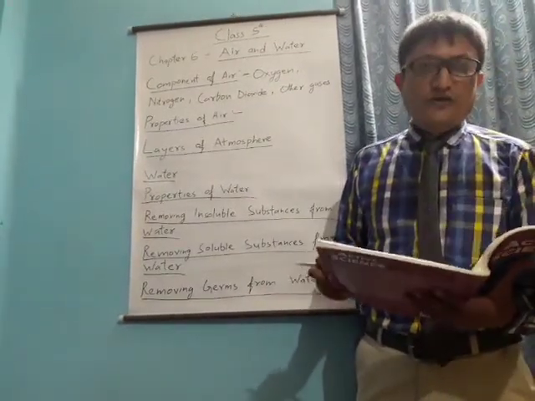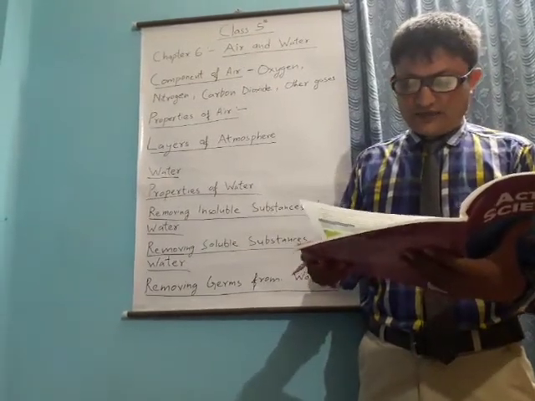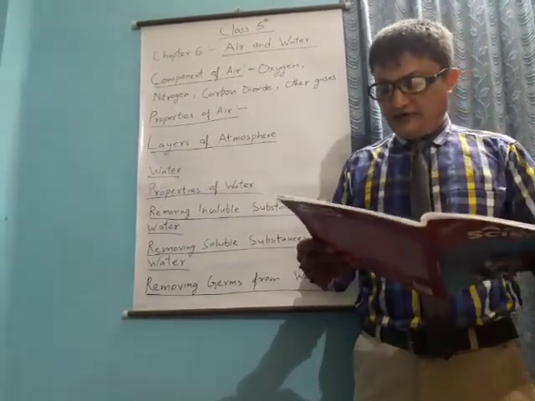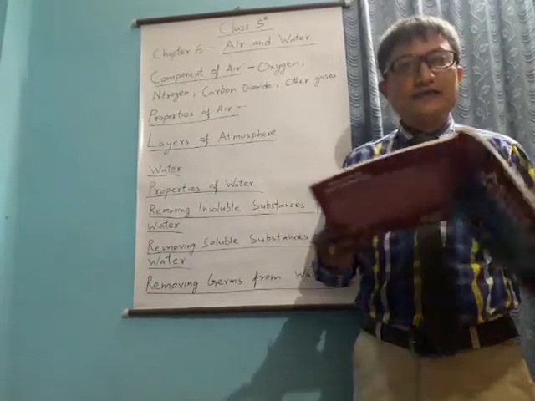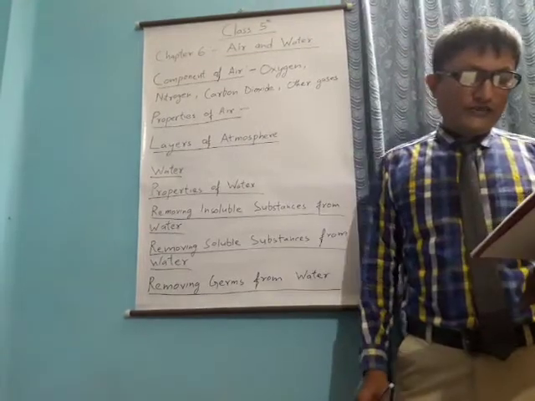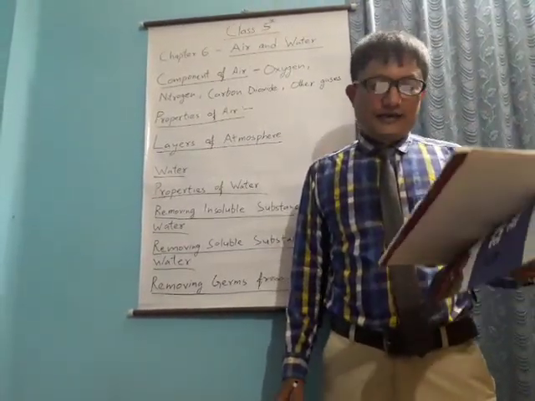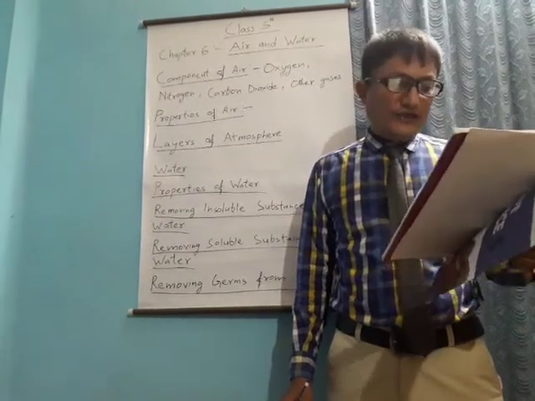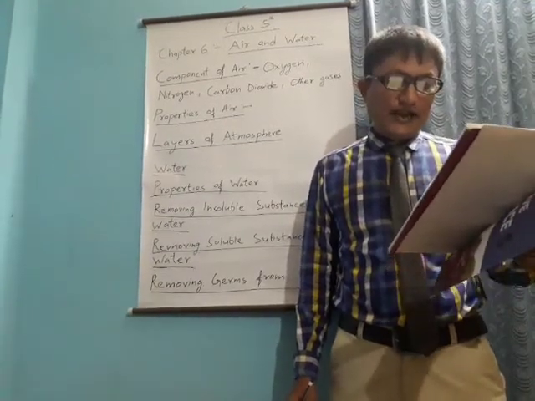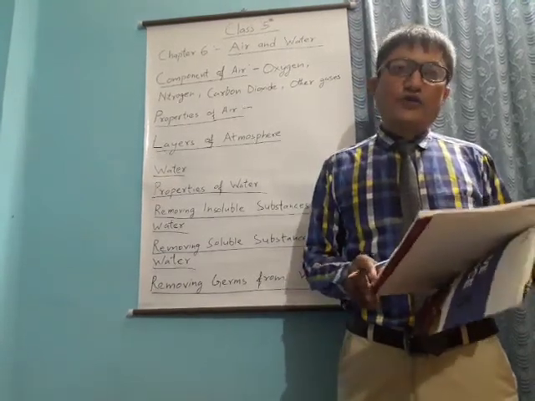Removing germs from water. Removal of germs and various harmful substances from water makes it fit for drinking. Drinking water supplied to our home is unfit for drinking, and therefore it is treated first. Boiling, adding chlorine tablets, and using UV filters are some methods used to purify water at home.